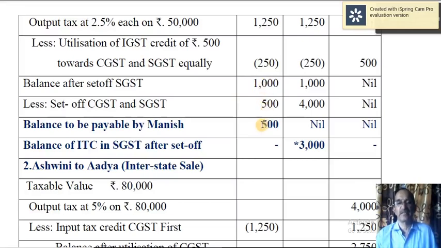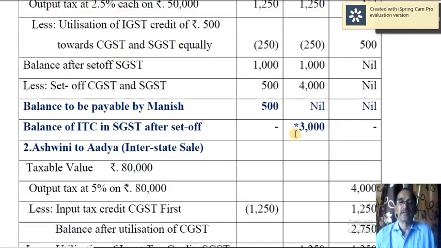So 1000 minus 500, 500 is the tax liability in the case of CGST. Then as far as SGST is concerned, liability remaining is 1000, whereas you have got a credit of 4000. So 4000 minus 1000, you will get a surplus of 3000 input tax credit. This cannot be utilized towards CGST liability. Similarly, surplus of CGST ITC cannot be utilized towards liability of SGST.